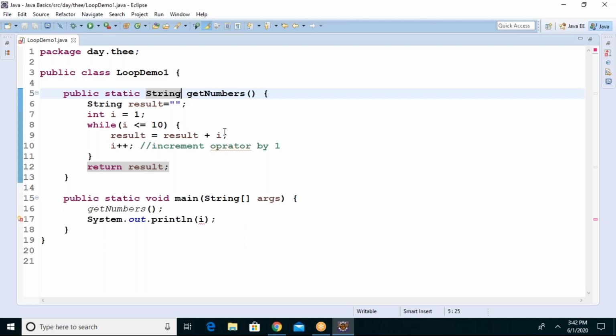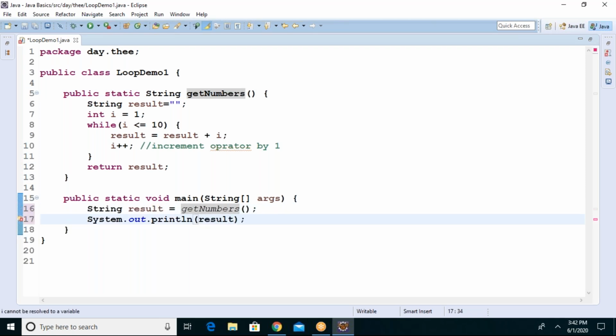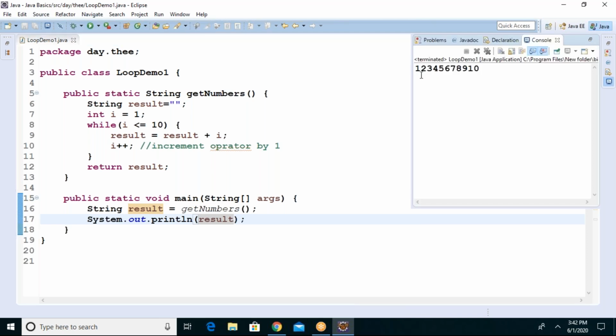Then what next? You should receive it, no? Receive the string. String result. Then print result. See the output: 1, 2, 3, 4, 5, 6, 7, 8, 9, 10. We got all the values, correct? But there is no space.